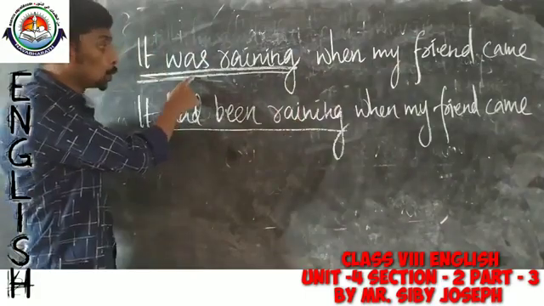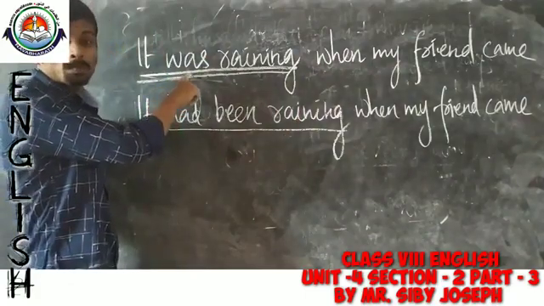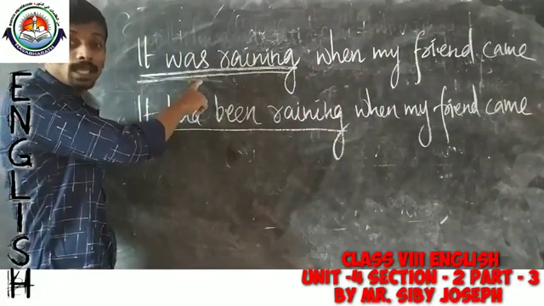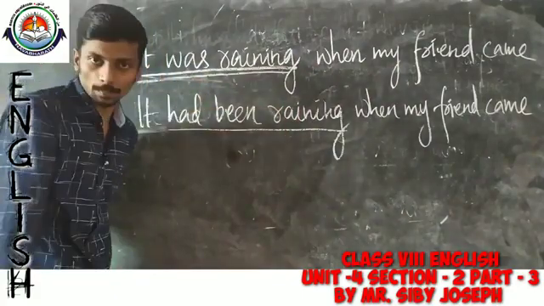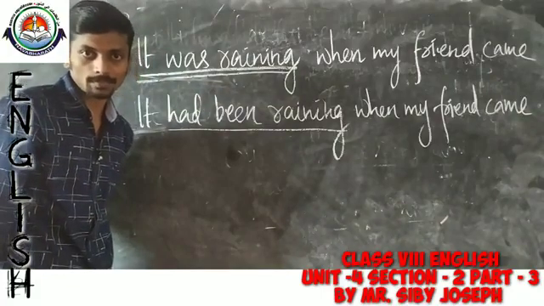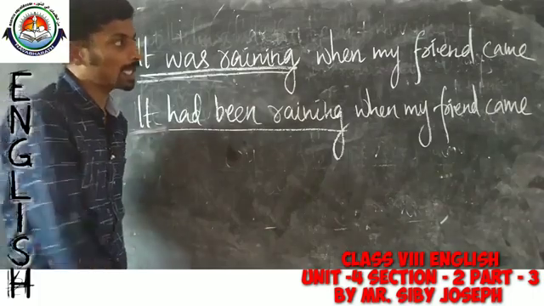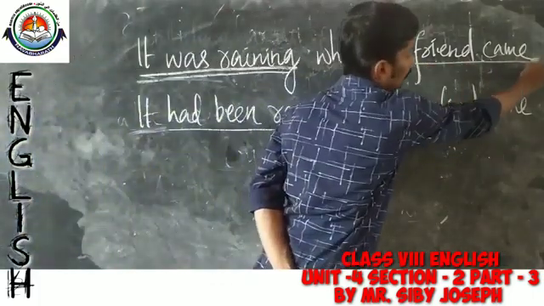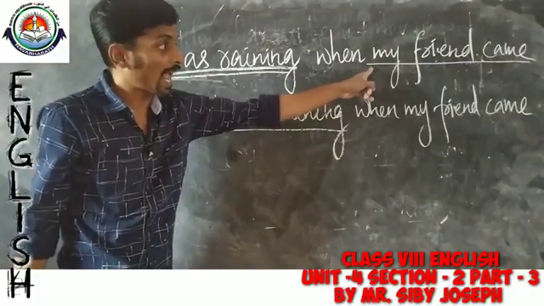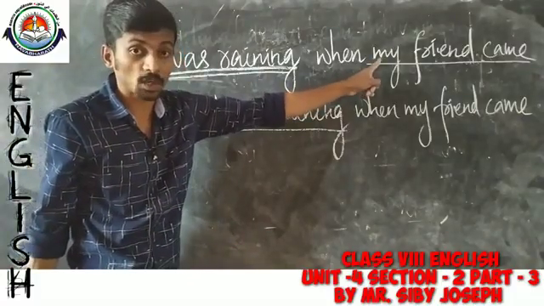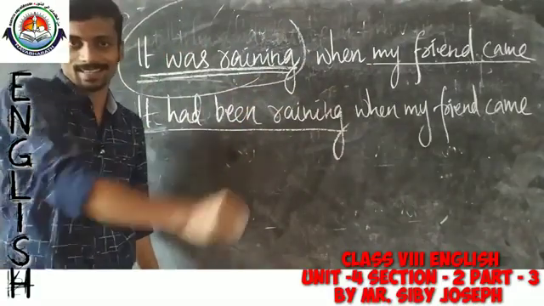Second, I am repeating, it was raining when my friend came. So we use past continuous in order to speak about something that was happening at a particular point of time. Here, my friend came is the particular point of time mentioned, and at that point of time it was happening.